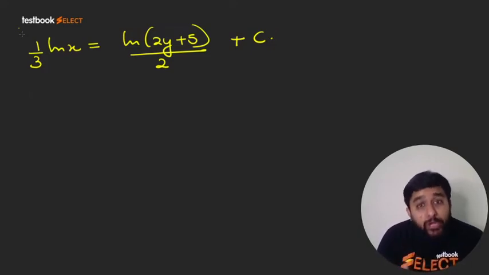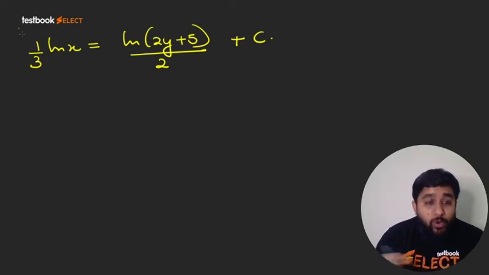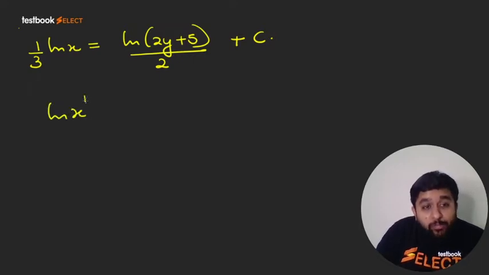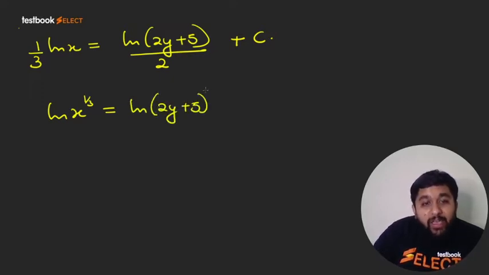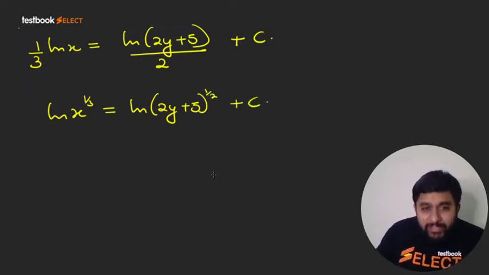We have done total integration only, right? So a ln b is nothing but ln b raised to power a. Similarly, on the left hand side, a ln b is ln b raised to power a, and this will be the constant. Let us simplify this.